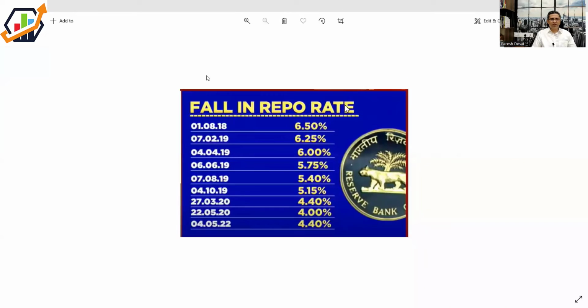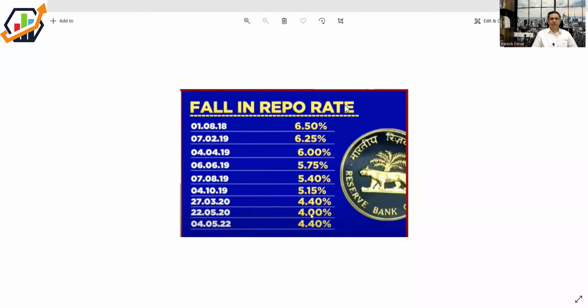So I hope you understood what is the effect of the CRR and the repo rate on the markets and why the markets have come down. In fact, I would also like to show you how till now the government was encouraging the economy by bringing down the repo rates. Let's look at this slide. If you see this table, you'll find that right from 2018, the repo rates have been coming down from 6.5, 6.25, 6, 5.75, 5.4 until 22nd May 2020.